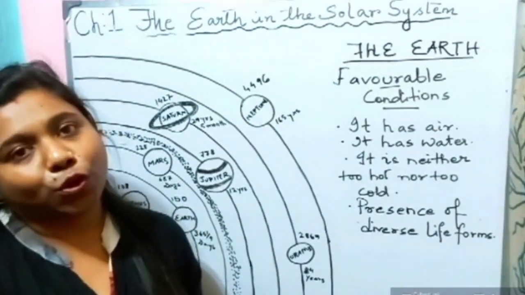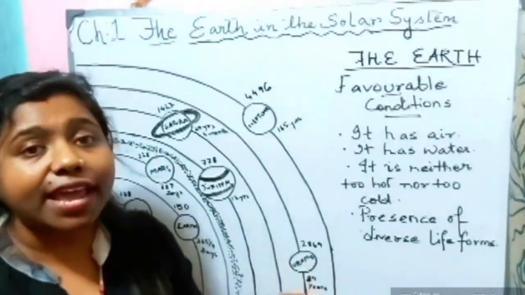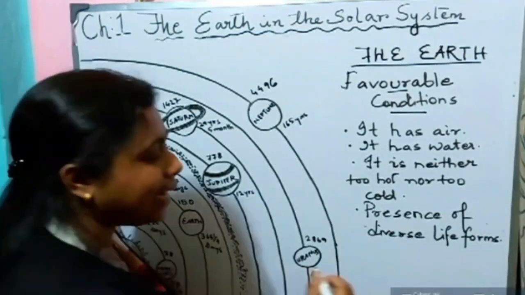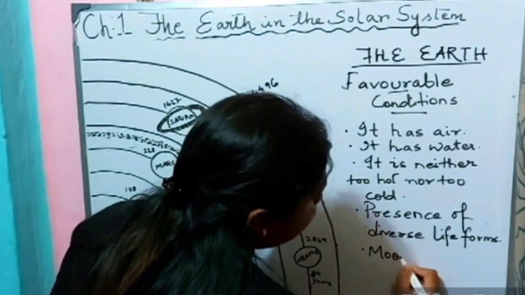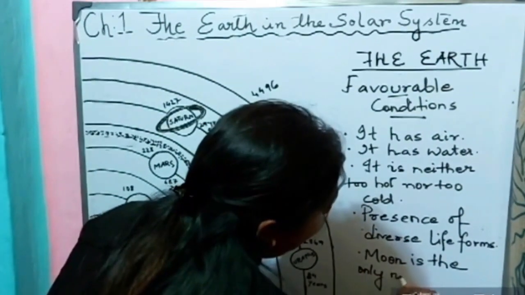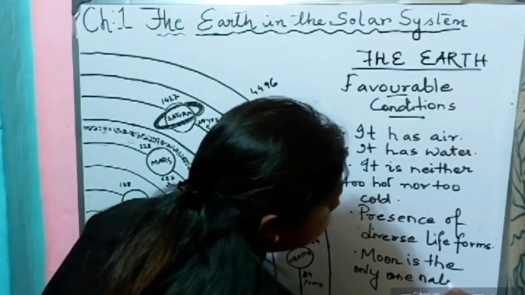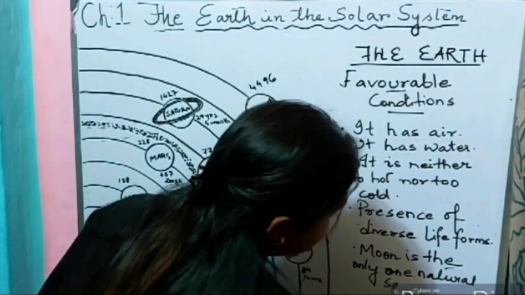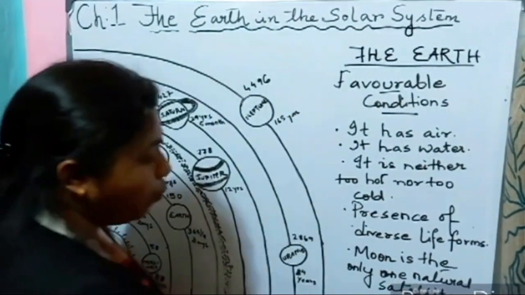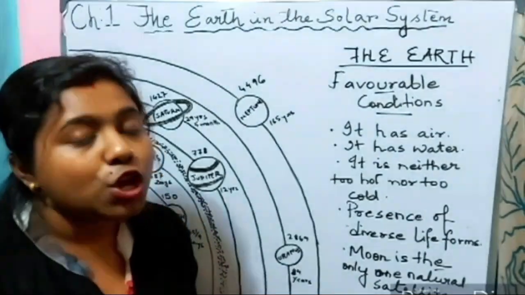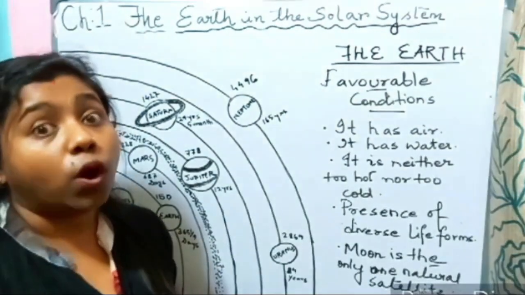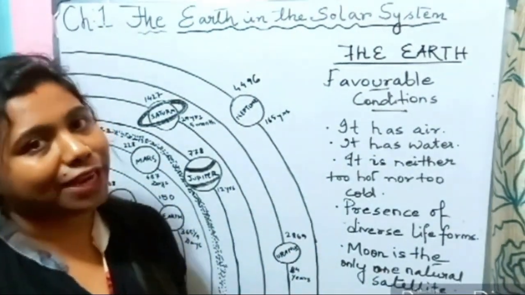Now in the next video we will go ahead with a very important topic, that is the satellite of the earth. Which is the satellite of the earth? Moon. Moon is the only natural satellite of the earth. So which is the natural satellite of the earth? Moon is the natural satellite of the earth. So in the next video we will go ahead with the moon, the natural satellite of the earth, what are satellites, and other topics related to the chapter.